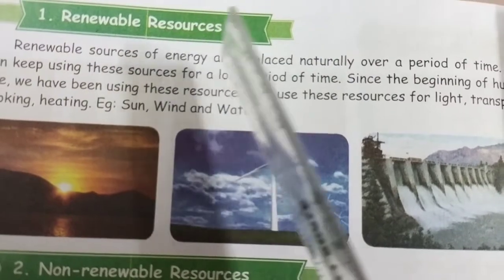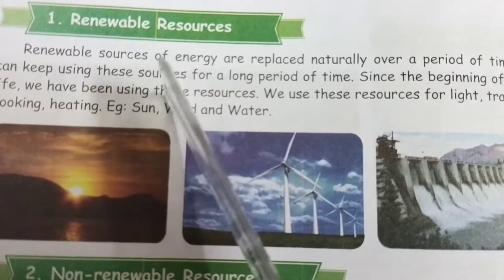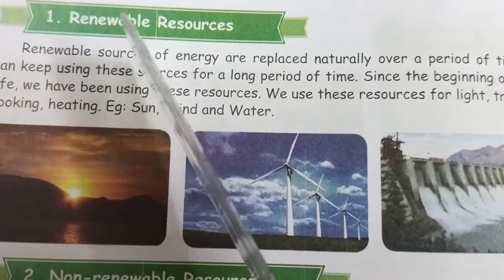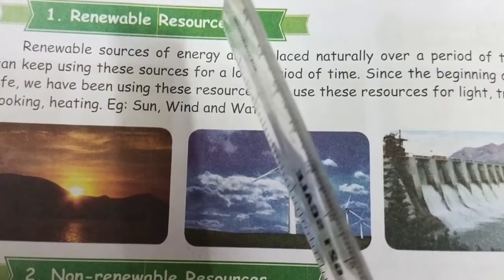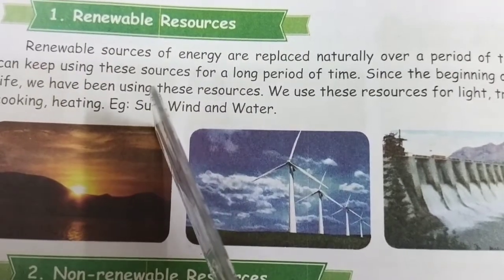So renewable resources of energy are replaced naturally over a period of time, and we can keep using these resources for a long period of time. So they are called renewable resources. Resources means the source of supply. Renewable resources means these resources can be replaced naturally.